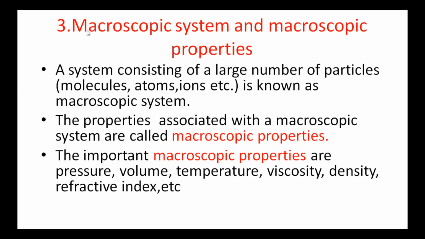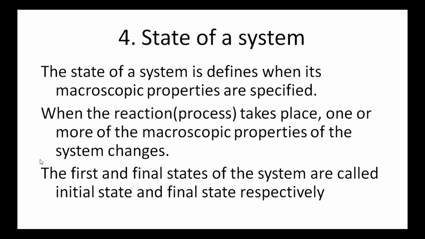Next definition is macroscopic system and macroscopic properties. Macroscopic system means a system consisting of a large number of particles, that is molecules, atoms or ions. And the properties associated with a macroscopic system are called macroscopic properties. The examples for these macroscopic properties are pressure, volume, temperature, viscosity, density, refractive index, etc.